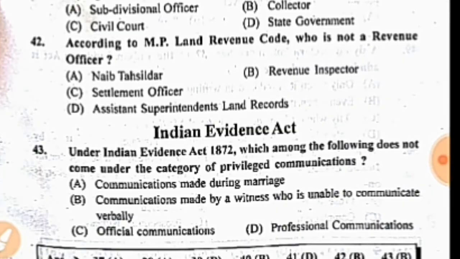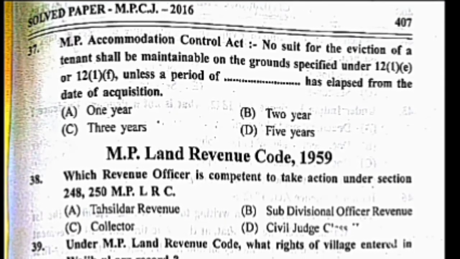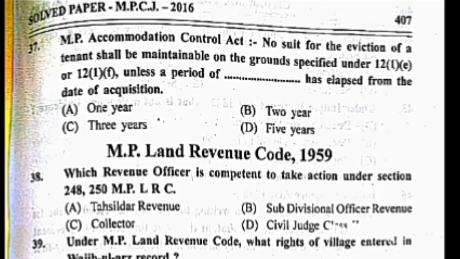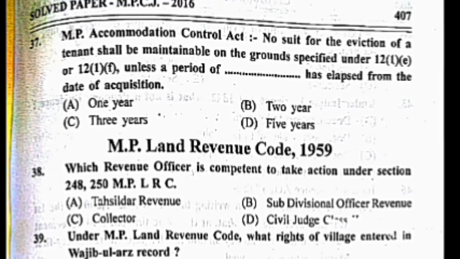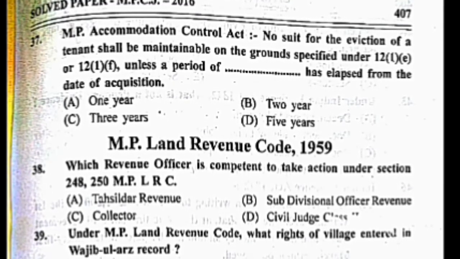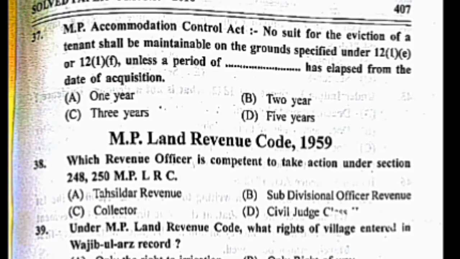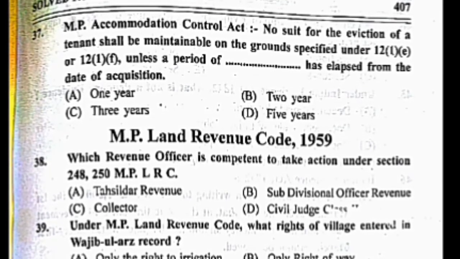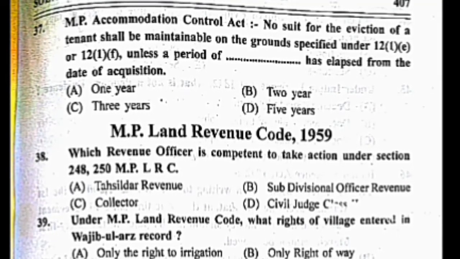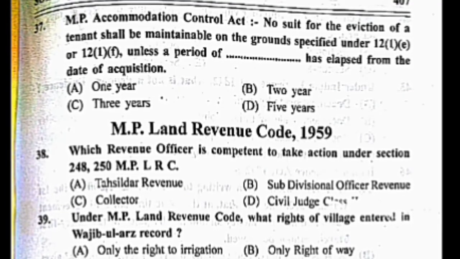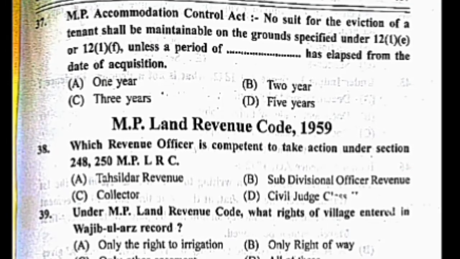Now friends, question number 37. No suit for the eviction of a tenant shall be maintainable on the ground specified under 12(1)(e) or 12(1)(f) unless a period of dash has elapsed from the date of acquisition. Options are A. 1 year, B. 2 years, C. 3 years, and D. 5 years. The correct answer is A. 1 year.